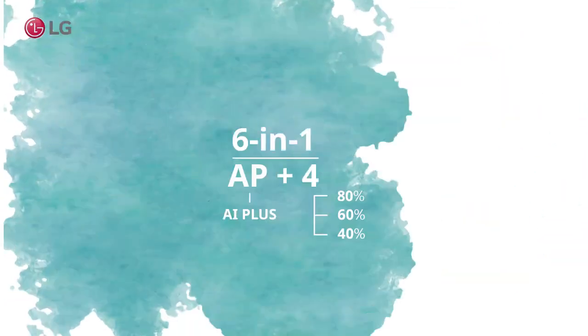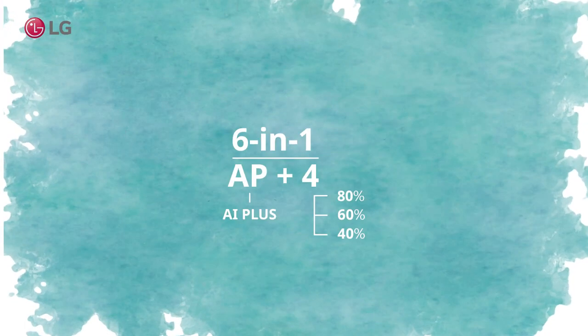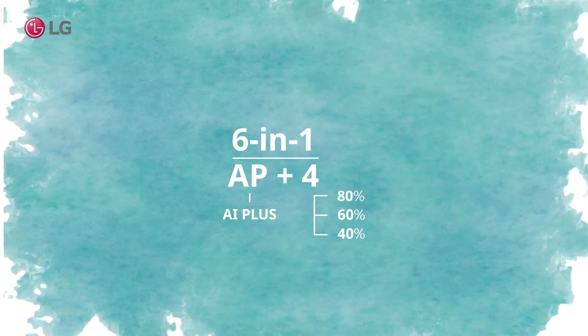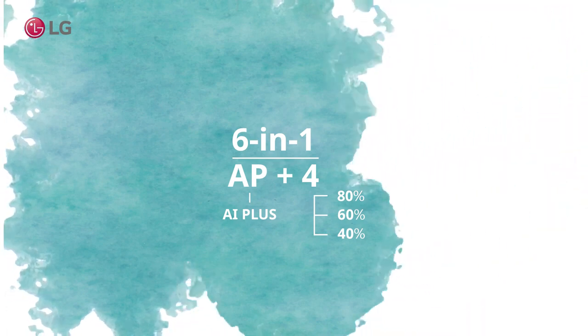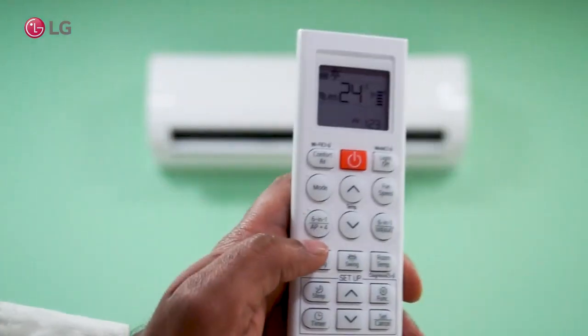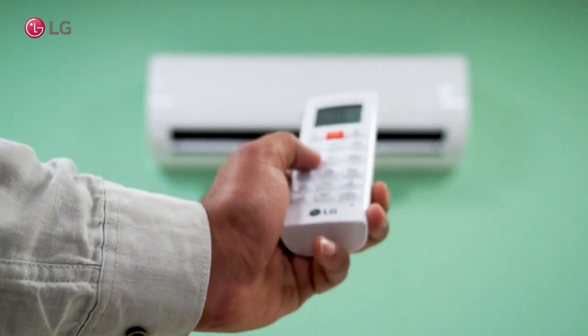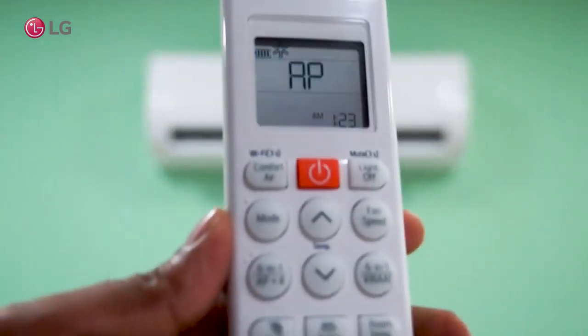In the 6-in-1 AP Plus 4 button, AP stands for AI Plus, whereas Plus 4 stands for 3 different running capacities: 80%, 60%, 40%. Press the 6-in-1 AP Plus 4 button repeatedly to select each step.